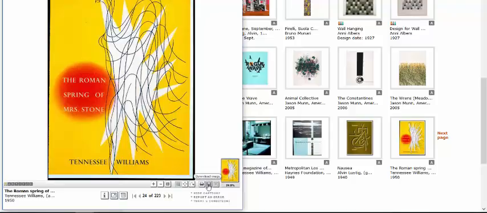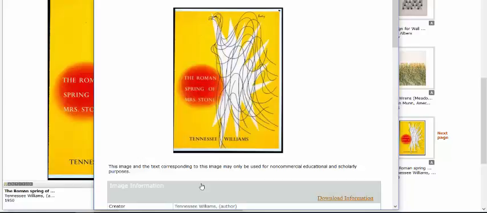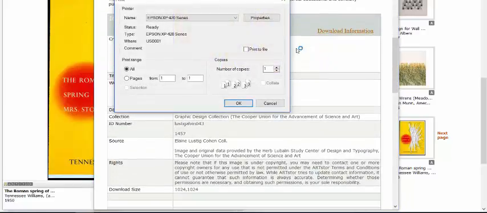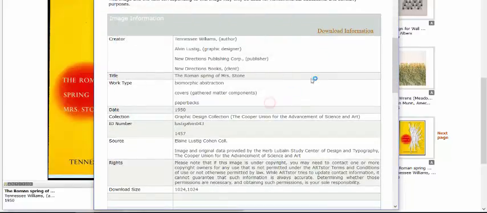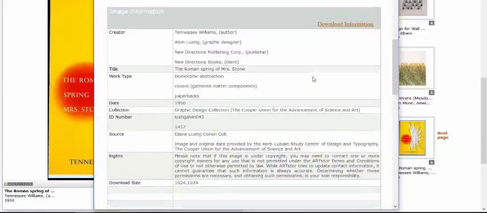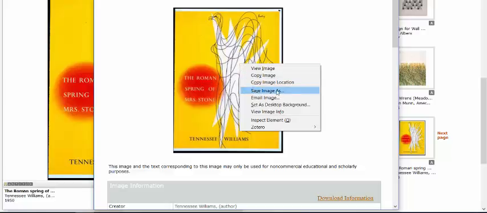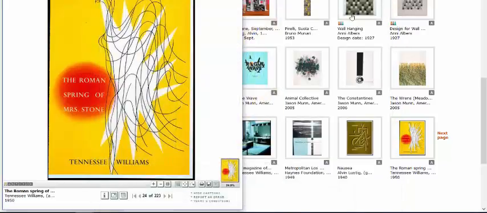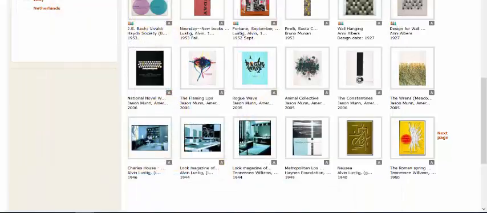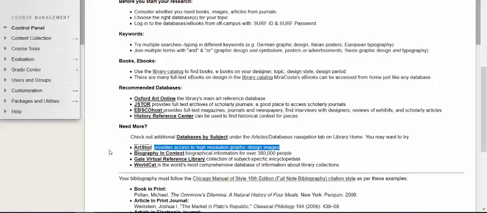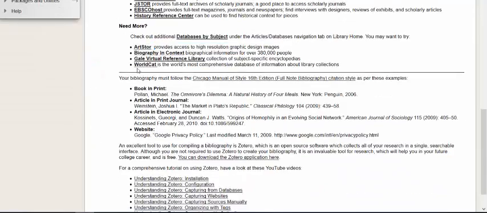But a little workaround that I've discovered for this is to click the icon that says print. And it opens up another window. Oh, it wants me to print it. I'm going to cancel that because I don't really want to print it. But it gives you information about that image. And if you just right-click the image and save image as, just like you might save an image on the internet, you can save that to your computer. So that's a little workaround for that download. But ArtStore is an extremely useful database for looking for images.